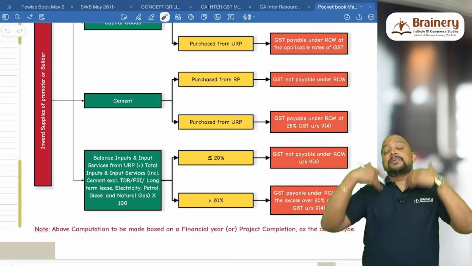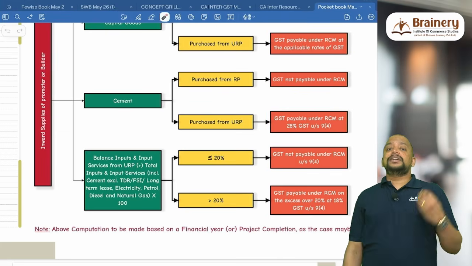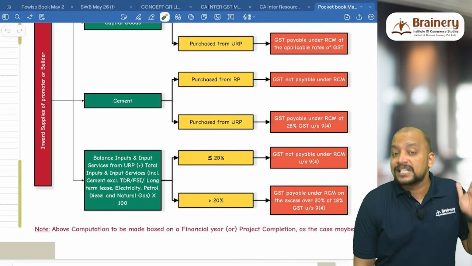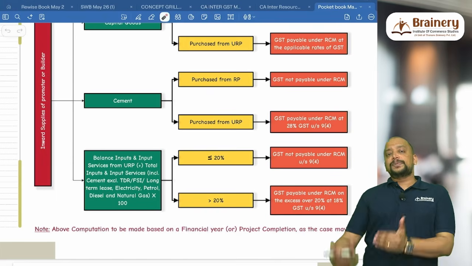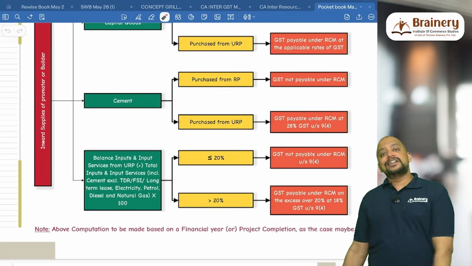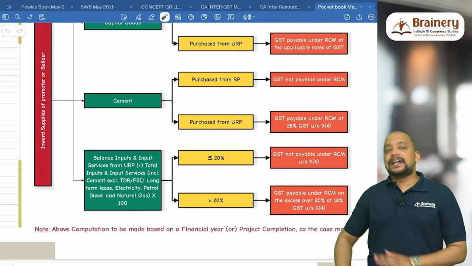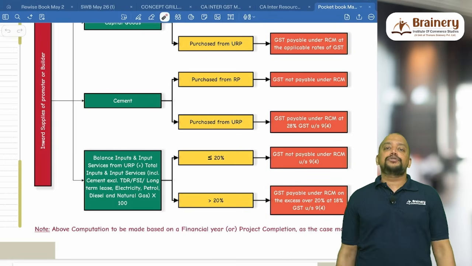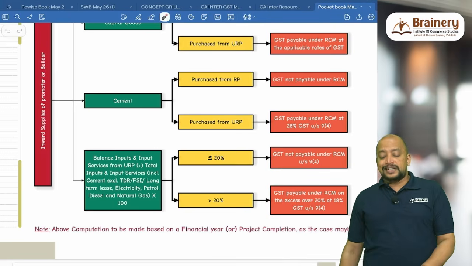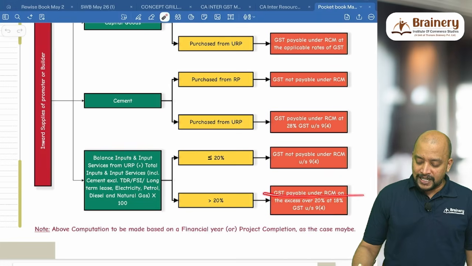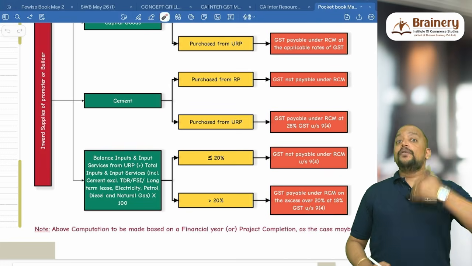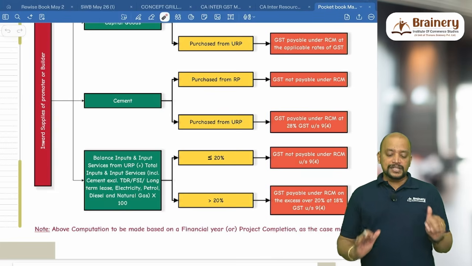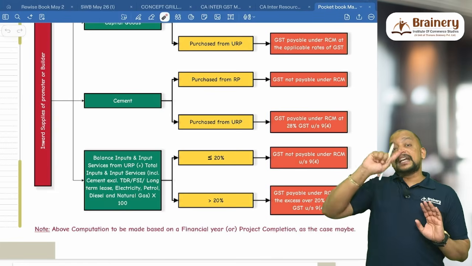If it is greater than 20%, for example 23%, then the 3% extra, because only 20% is allowed to be purchased from unregistered person. So on the extra 3% we need to pay GST under RCM at the rate of 18%, flat 18%. Even though the product is taxable at 5% or otherwise, we don't have to consider that, and we need to pay GST at the rate of 18%. GST payable under RCM on the excess over 20% at 18%. So these are the 3 steps that you need to keep in mind. So on that excess only we need to pay.